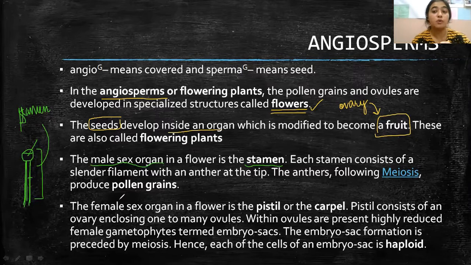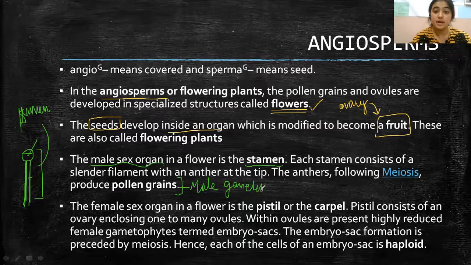The anthers, following meiosis, produce pollen grains. These pollen grains in the plant are also known as male gametes. So what are the male gametes in a flowering plant? These are known as pollen grains. What is the male sex organ? It is known as stamen. Now, each stamen consists of a slender filament, we got to know, with an anther.